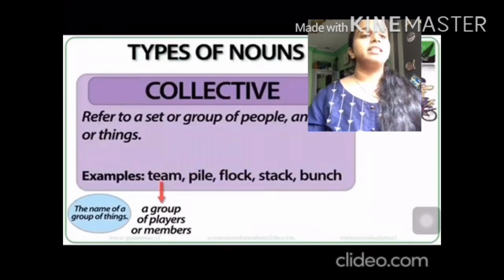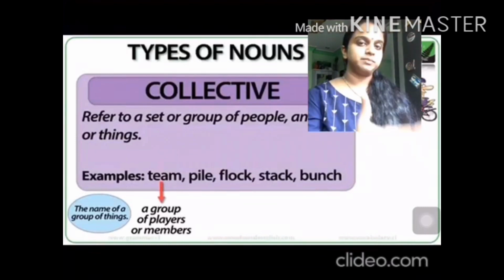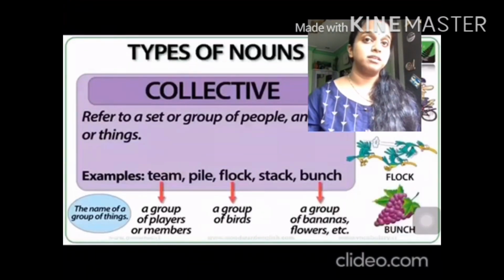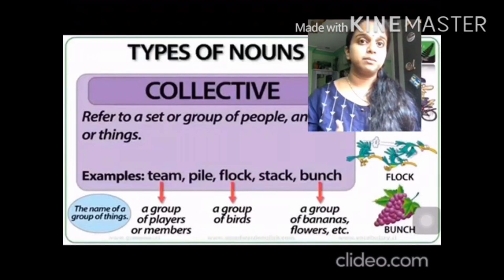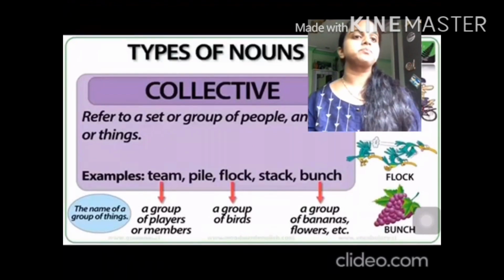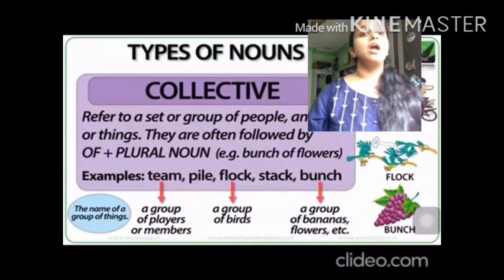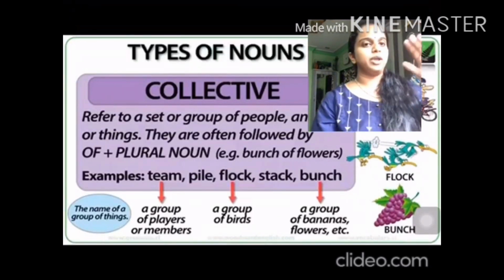In the same way, the examples like team. Team is a group of people or animals also working together. So we can say team of horses, team of players, team of employees, team of students. A pile of papers, many papers kept one on another, a pile of stones, a pile of hay, that is dry grass kept together.